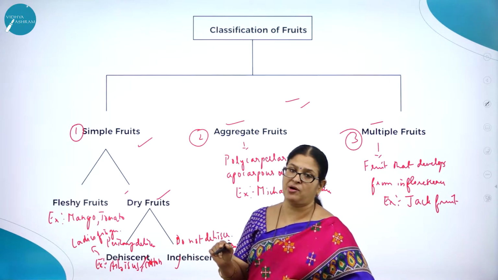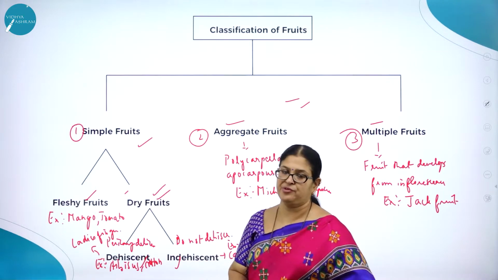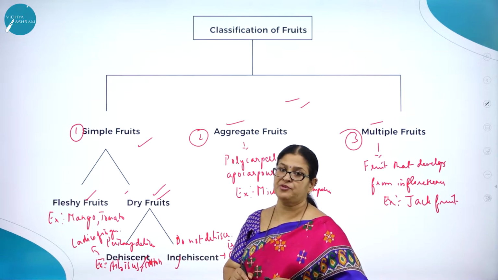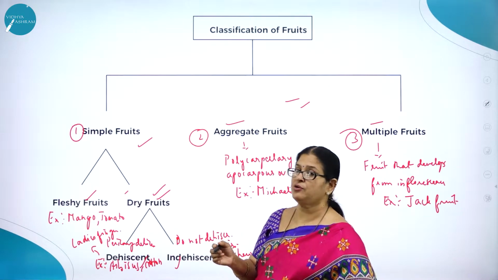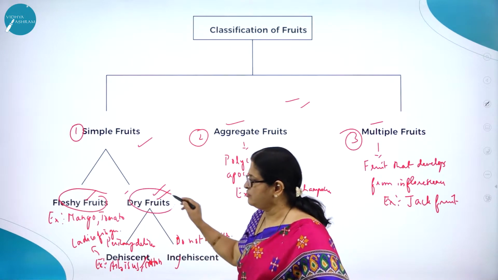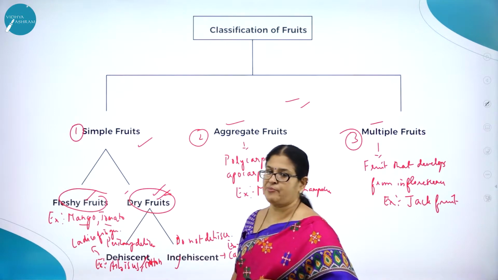Simple fruits are again broadly classified into simple fleshy fruits and simple dry fruits. What is the reason for classifying simple fruits into simple fleshy? The pericarp is edible, the whole pericarp is fleshy. In dry fruits, the pericarp will not be fleshy. For example, we have fleshy fruits like mango and tomato.